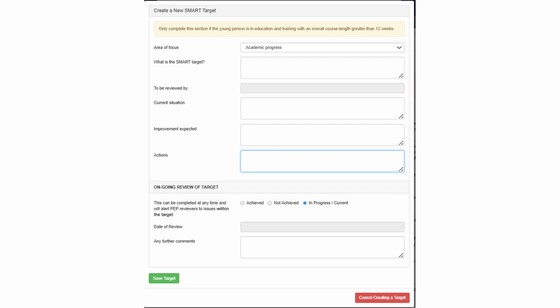measurable, progress must be visible, agreed, involve key professionals and the pupil where appropriate, realistic, achievable with expectations that avoid repeated failure, time-bound, to be reviewed at the next PEP. Targets are most effective when they are meaningful to the young person and linked to their aspirations.